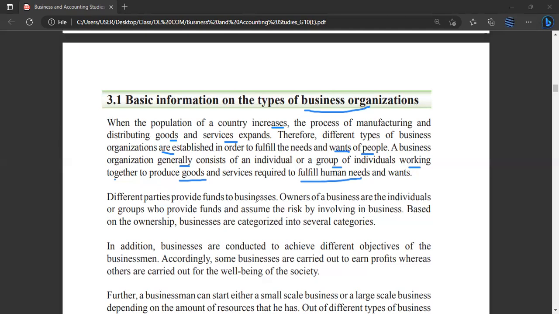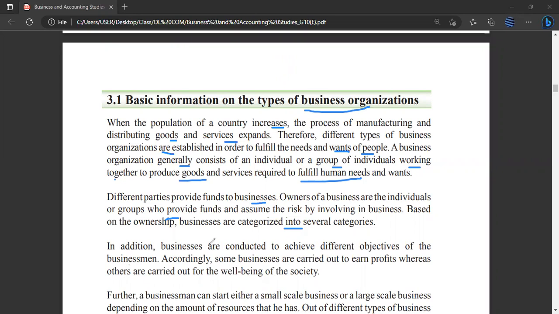Different parties provide funds to businesses. Yeah, we know that, right? Owners of a business are the individuals or groups who provide the funds and assume the risk by getting involved in business. So based on the ownership, we can categorize businesses into several categories.